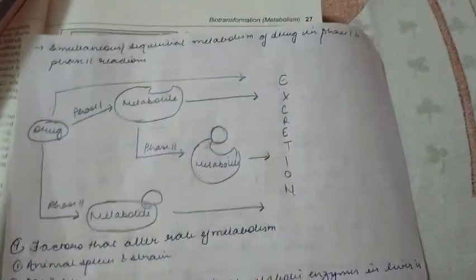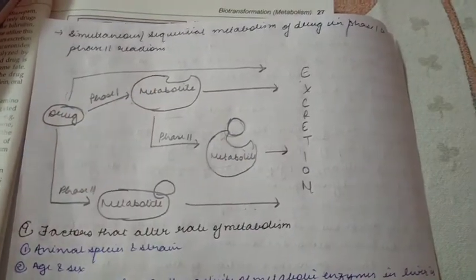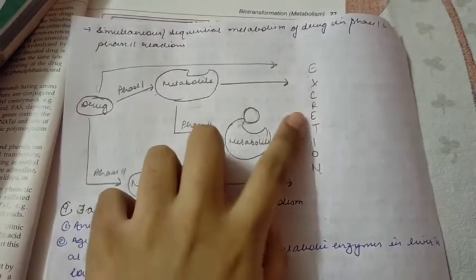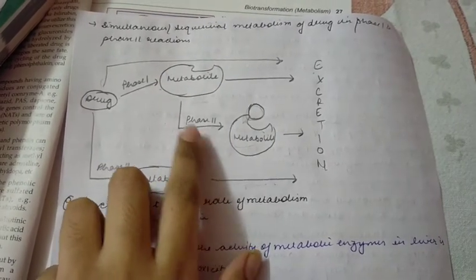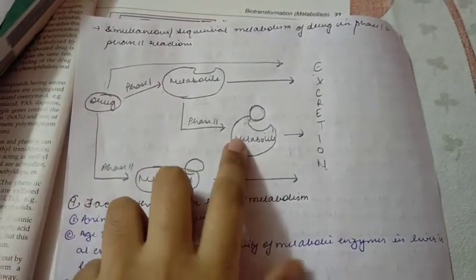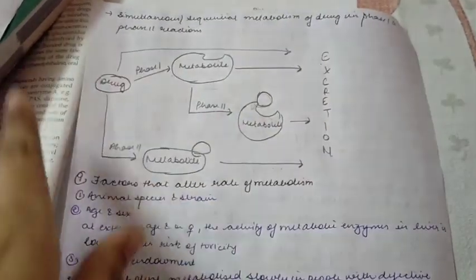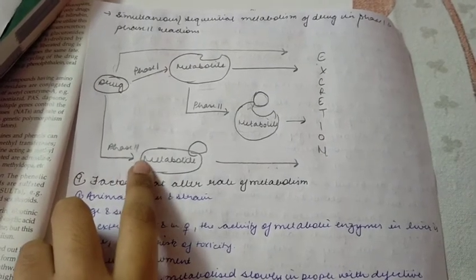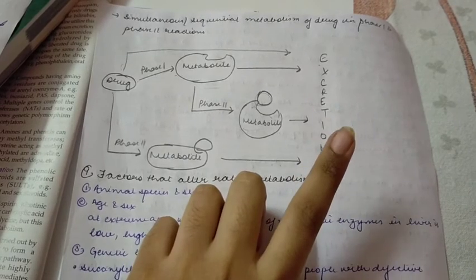Now here is a diagram which shows the simultaneous or sequential metabolism of the drug in phase 1 and phase 2. We have a drug which is undergoing a phase 1 reaction and forms a metabolite, then it is getting excreted. However, we also read that in phase 2 reaction, certain phase 1 metabolites also get conjugated and undergo excretion. But in some cases, the drug molecule may undergo direct phase 2 reaction and go for excretion through the urine or the bile.